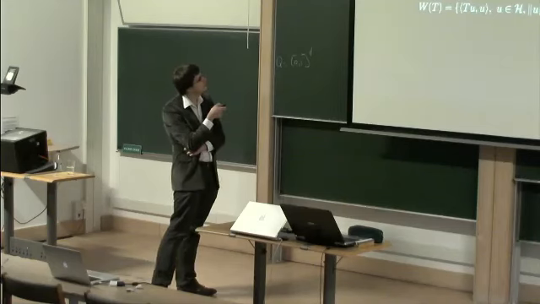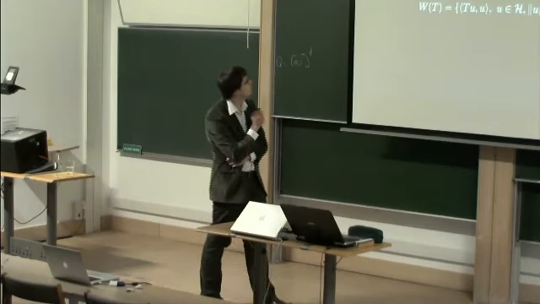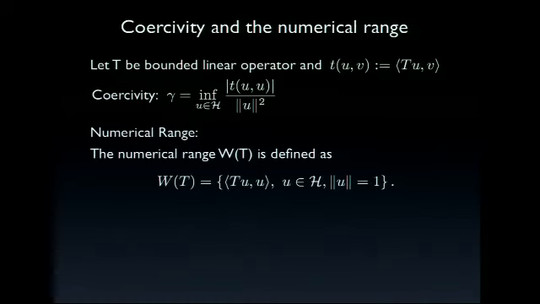And if we look at this form here, and if you know a little bit about numerical ranges, then it becomes immediately clear that this has very much to do with the numerical range. Namely, if we look at the definition of a numerical range, this is the set of all values in the complex plane, the inner product of Tu with u, where u is normalized to 1.